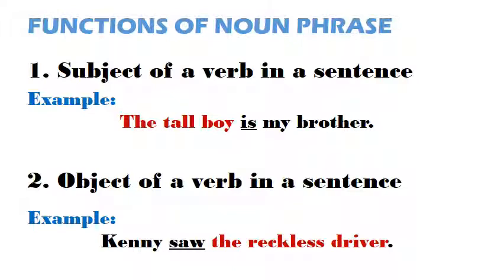Number 2. A noun phrase can be an object of a verb. We talk about an object when there is a main verb in a sentence. This is because an object suffers, or benefits from the action shown by the main verb. So, in this example, saw is the main verb. That means, the reckless driver, as a noun phrase, is the object of the verb, saw.